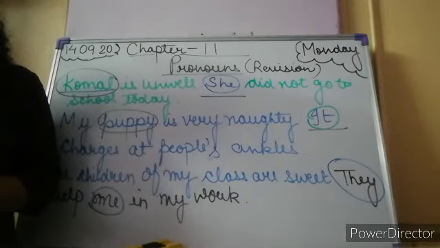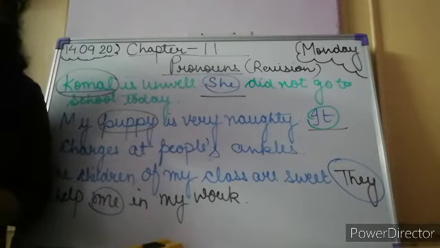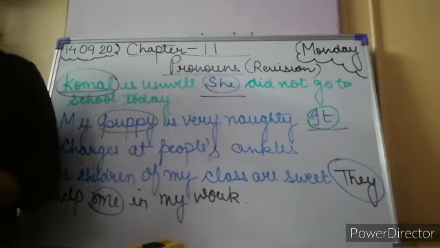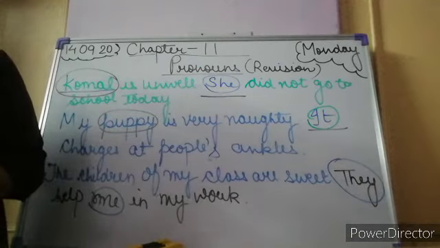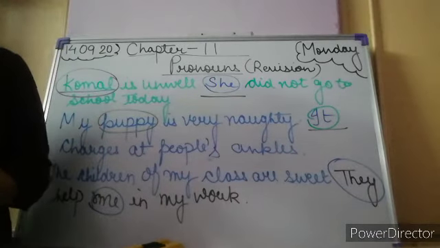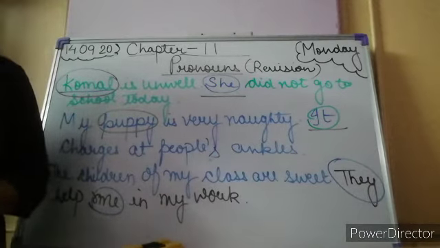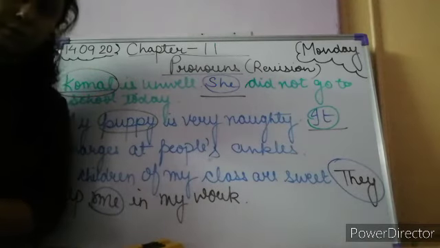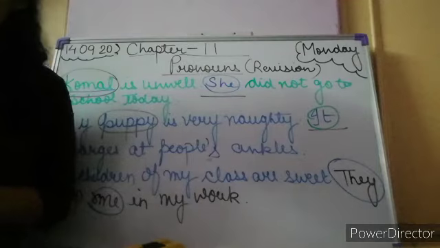So they are termed as subject pronouns, whereas the personal pronouns like me, you, her, him, it, etc. come in place of the object in the sentence. So they are called object pronouns. Am I clear to you all?